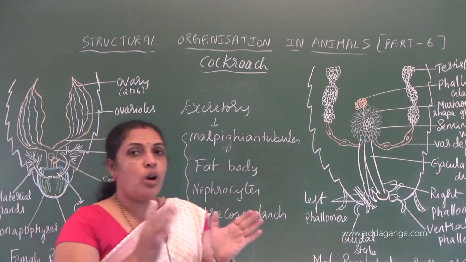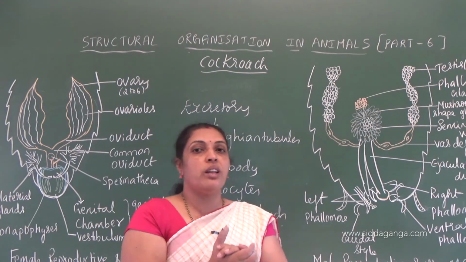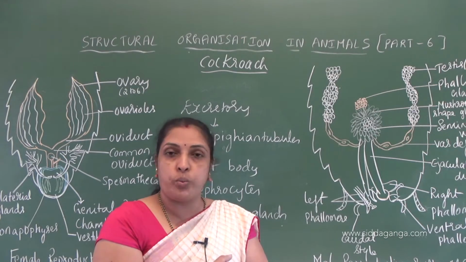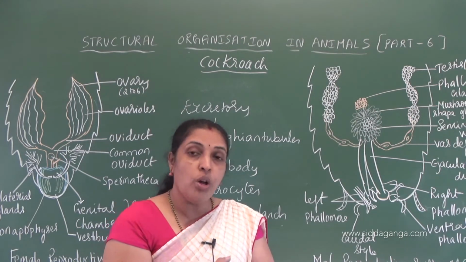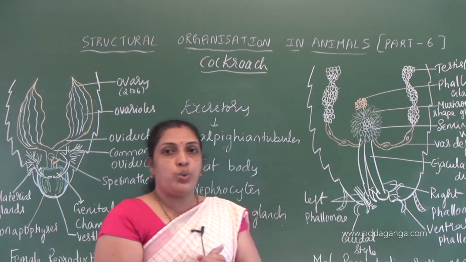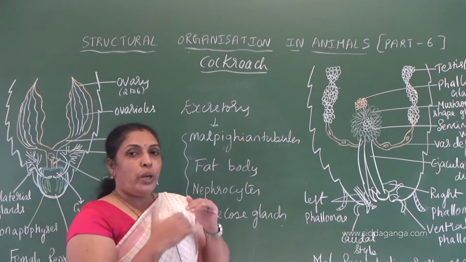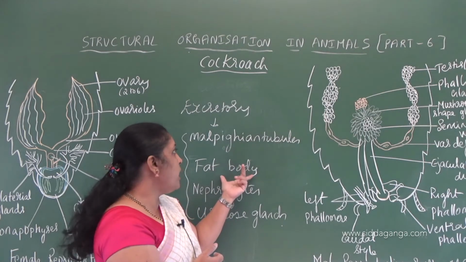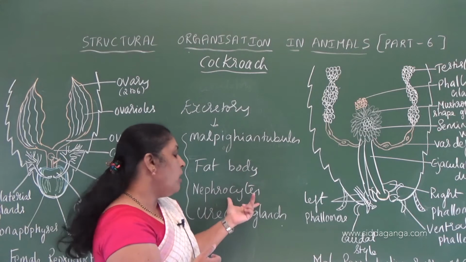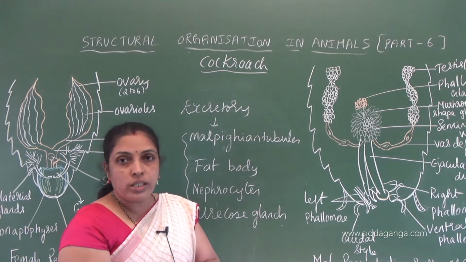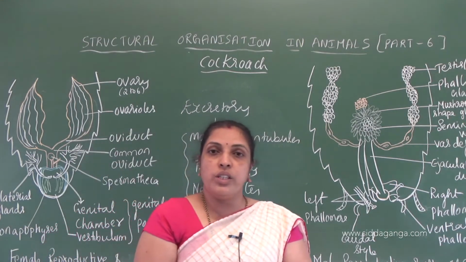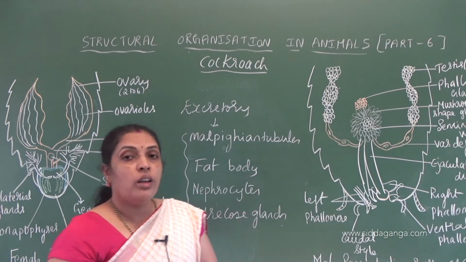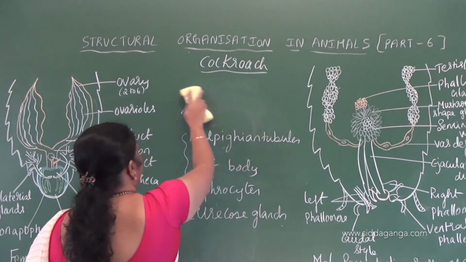Understood? So in cockroach, Malpighian tubules are excretory organs which convert the nitrogenous waste products present in the hemolymph into uric acid that will be released into the hindgut. With the Malpighian tubules, other supporting structures that help in excretion are fat body, nephrocytes and uricose glands. They also help in excretion in cockroach. Understood? That is about the excretory system.